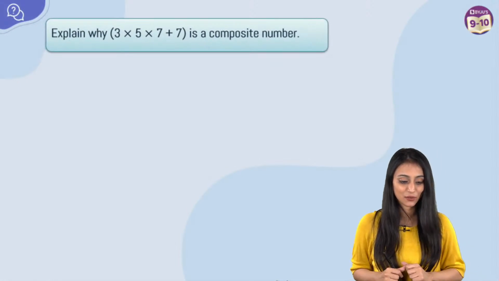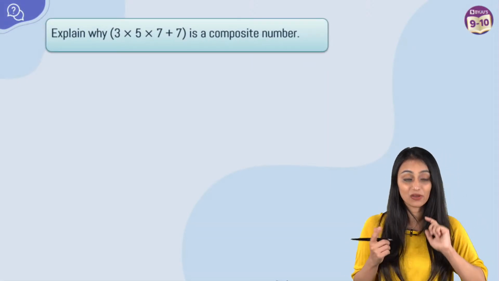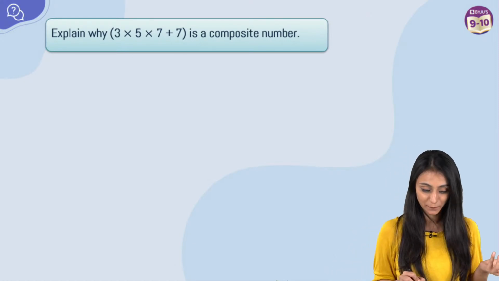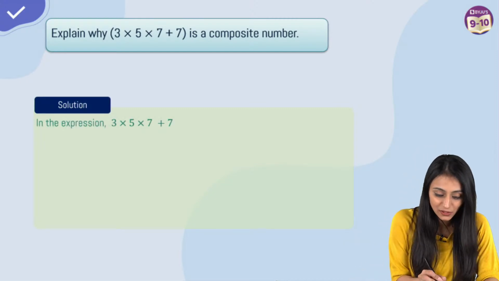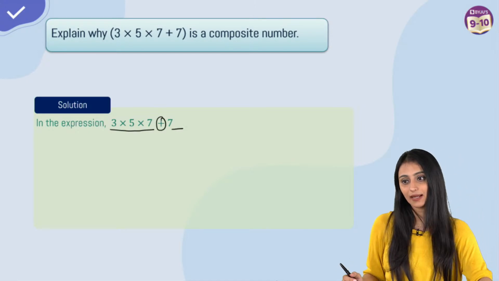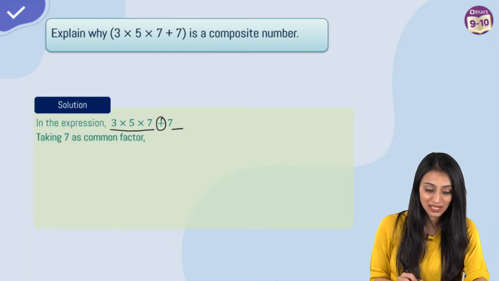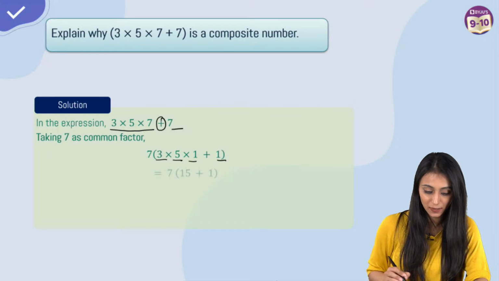Let's move ahead. Let's take a look at the next question. Explain why 3 times 5 times 7 plus 7 is a composite number. Why is it composite? So first, we can see that 3 times 5 times 7, till here, there is a positive sign and then comes the 7. So what we will do here is we can take 7 as a common factor. Inside the bracket, I can see 3 times 5 times 1 plus 1.